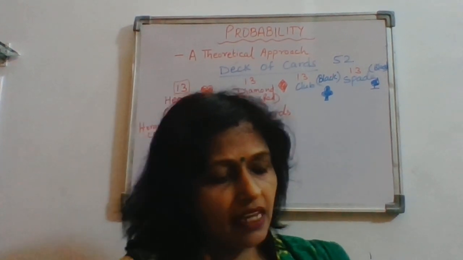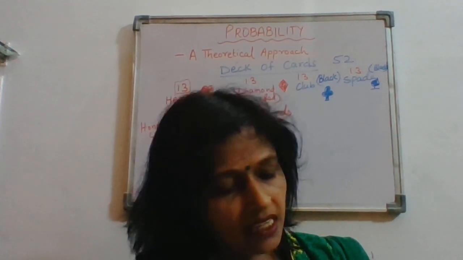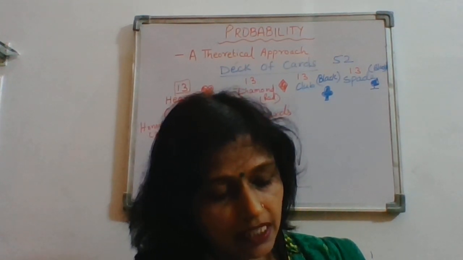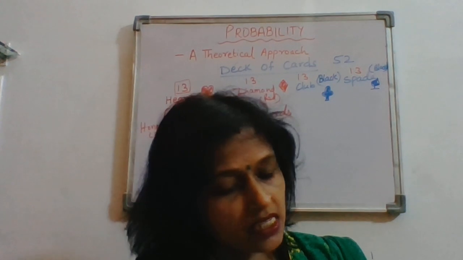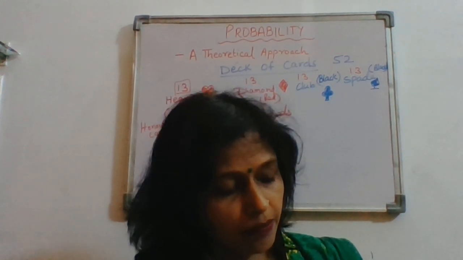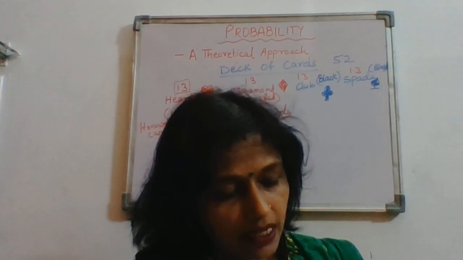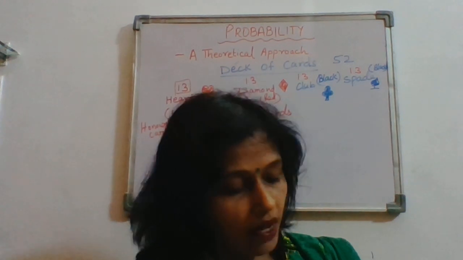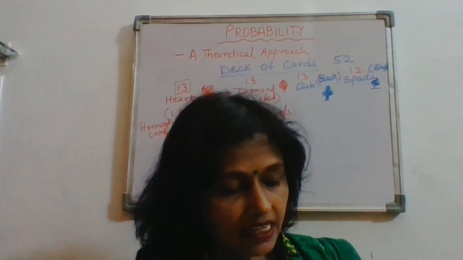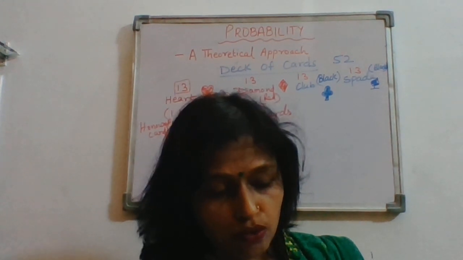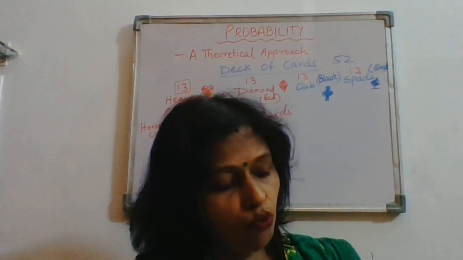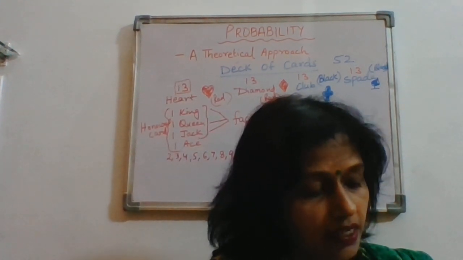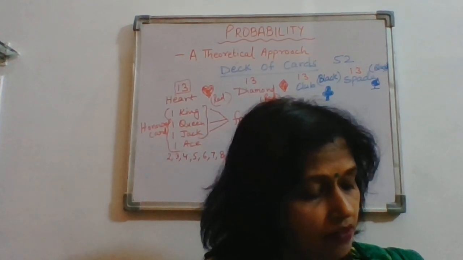The probability of an event that cannot happen is 0. Such an event is called impossible event. The probability of an event that is certain to happen is 1. Such an event is called sure event. The sum of the probabilities of all the elementary events of an experiment is equal to 1. The probability of an event is greater than or equal to 0 and less than or equal to 1. Right? So these fill in the blanks were there. Just read it and do it of your own. They are very easy. We have already discussed now.